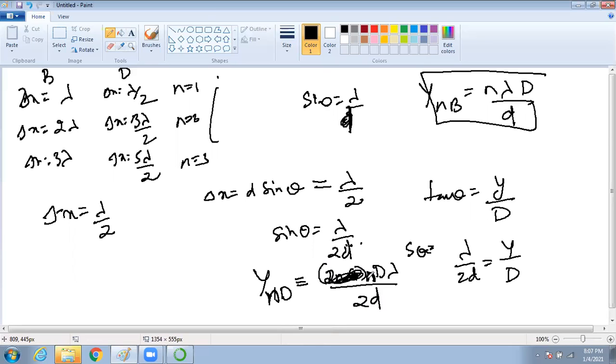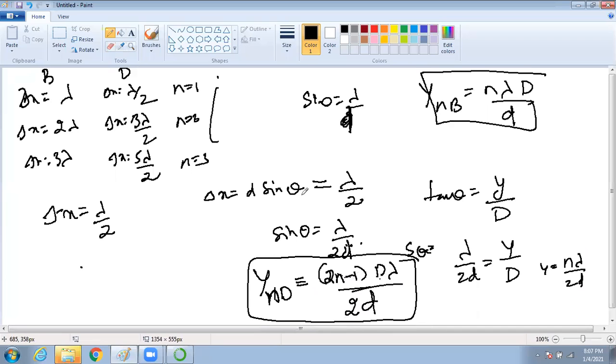One minute, I made a mistake. If n equal to 1, then 2 into 1 is 2, 2 minus 1 is 1, so it is correct. We are supposed to get y should be D lambda by 2d. Yes, this is the formula.